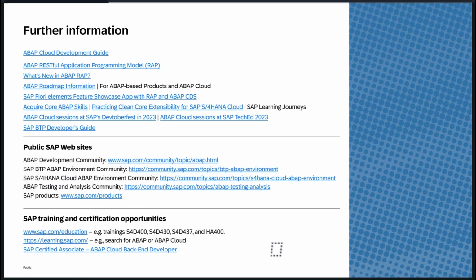What else next? Okay, and finally we have some website links which will be helpful for getting RAP or ABAP Cloud details. So everything is on one page. If you are interested in a specific thing, you can go ahead and see the details there, right? There are dedicated community pages for ABAP development, the SAP BTP community and the S/4HANA Cloud community. So you can make use of them.